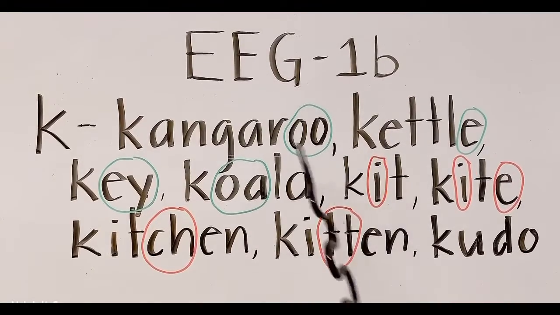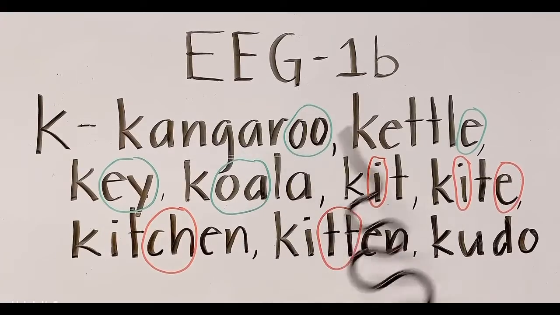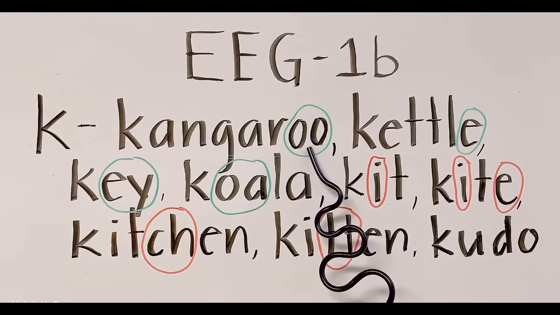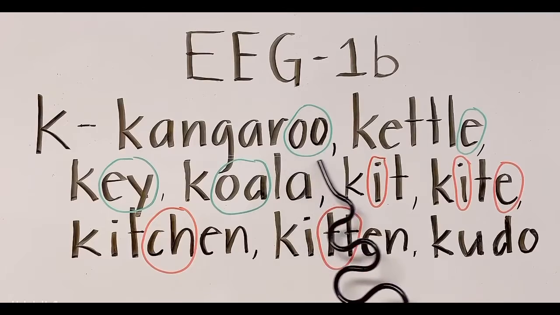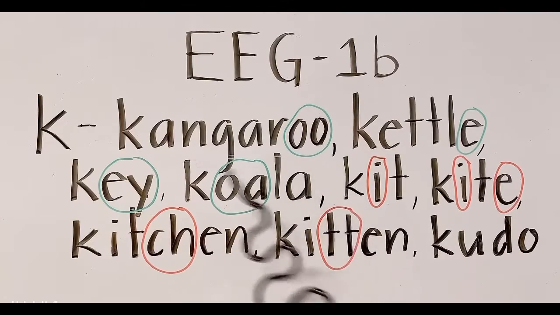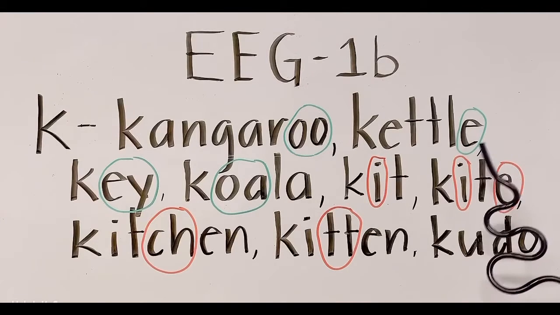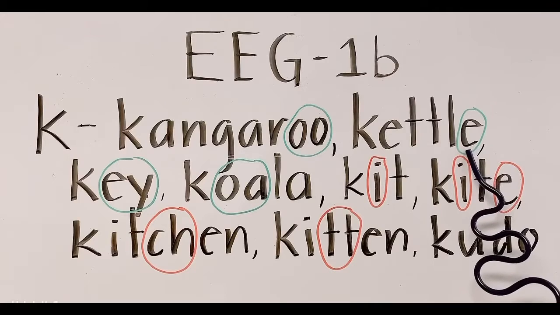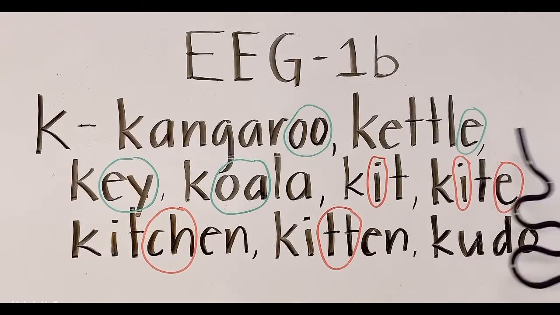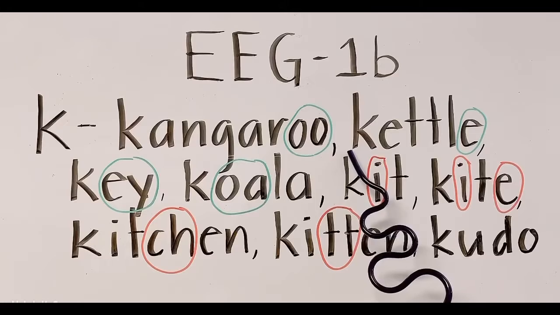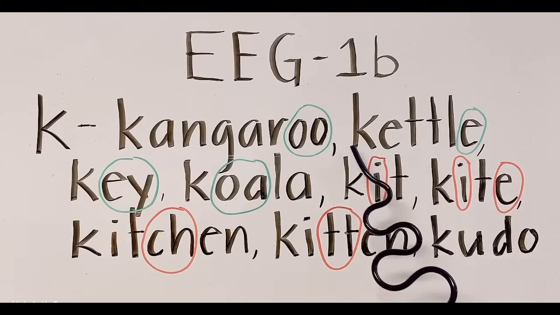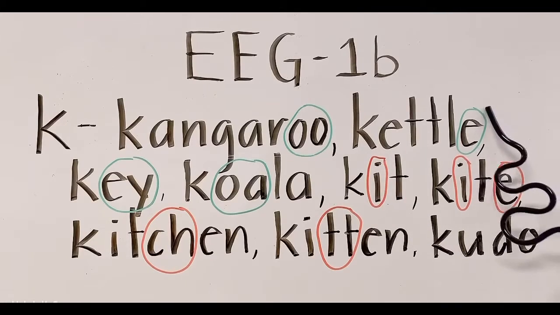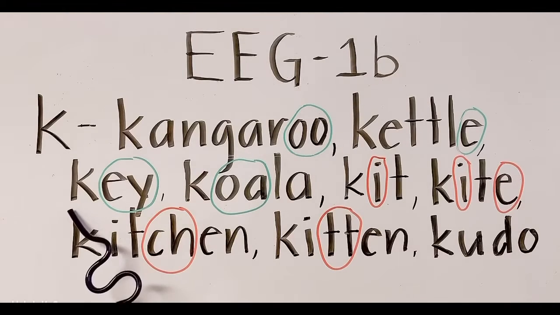Okay, let's start with kangaroo. Letter O here is doubled, so the sound is oo, kangaroo. Okay, next, letter E here is silent. It has a silent sound. That's why it is read cattle. Okay, silent E.